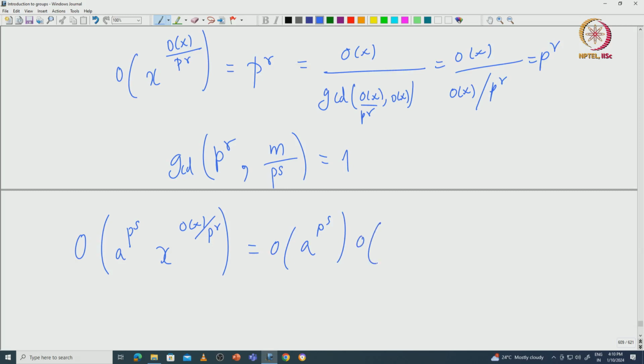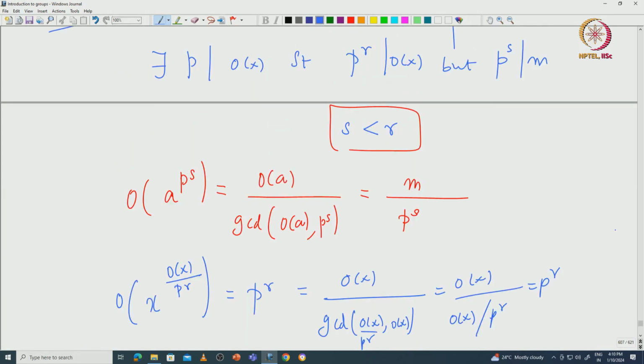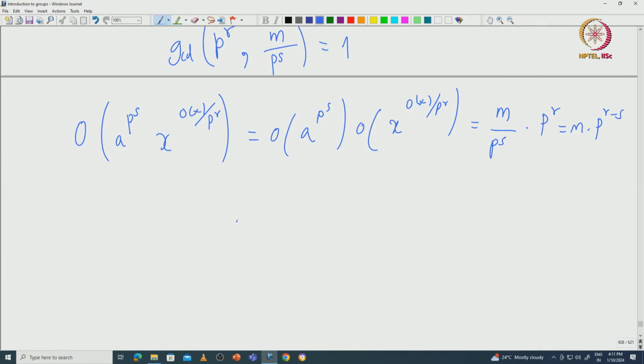Both are commuting elements and their orders are relatively prime. So the order of their product is the product of the orders, which is exactly M divided by p power s times p power r, which is M times p power (r minus s). But we have assumed r is greater than s, so r minus s is greater than or equal to 1. So M times p power (r minus s) is strictly greater than M.